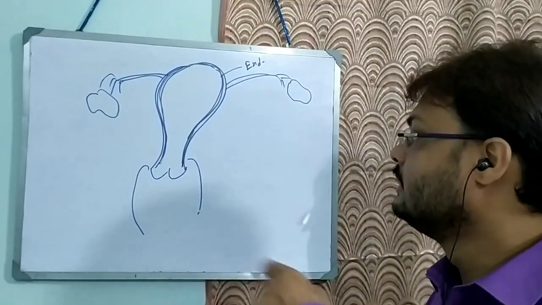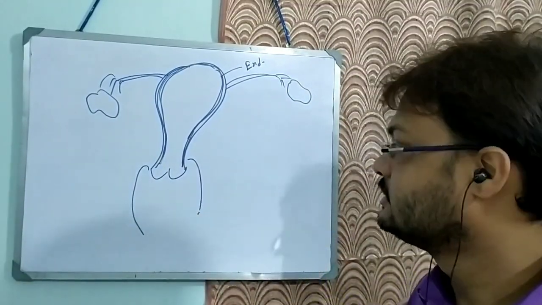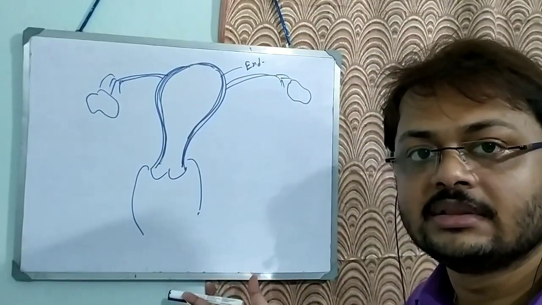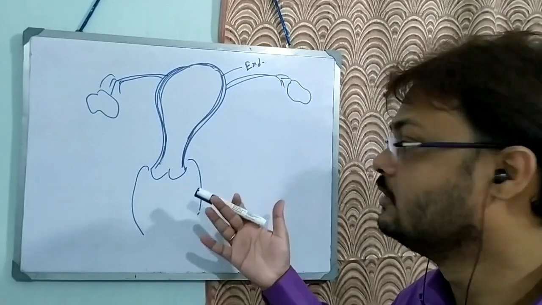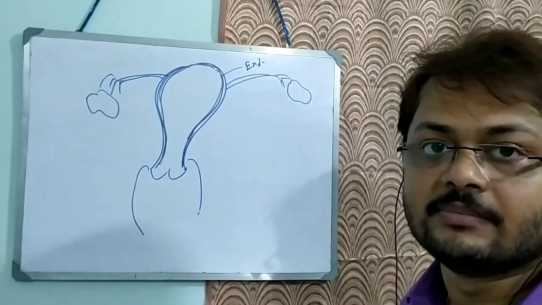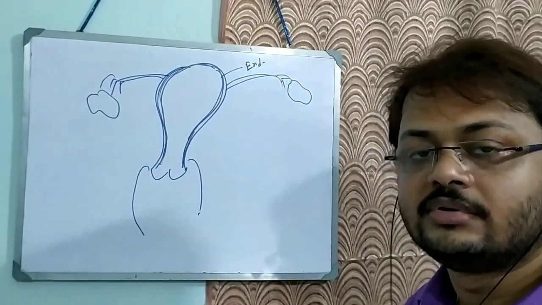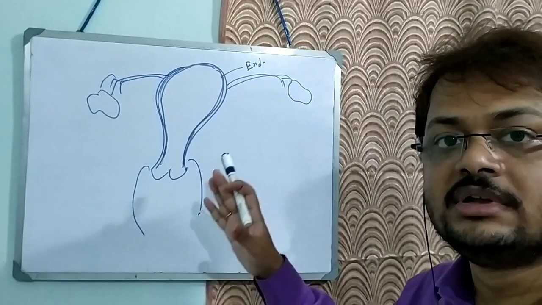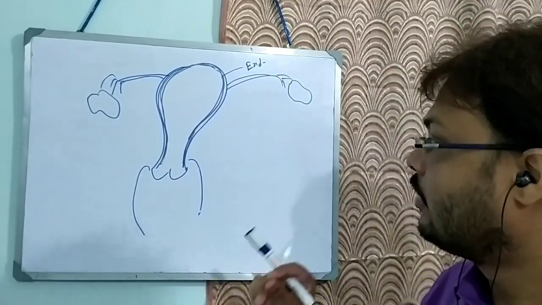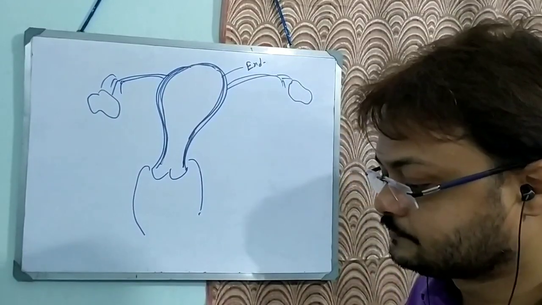Initially there will be some vaginal secretions that will lubricate the vaginal path, which will help in easy copulation and better penetration of the sperm. But with time, at the end of the menstrual cycle, there will be dryness of the vagina due to reduced secretion. Now our main topic of discussion today is the endometrial cycle.